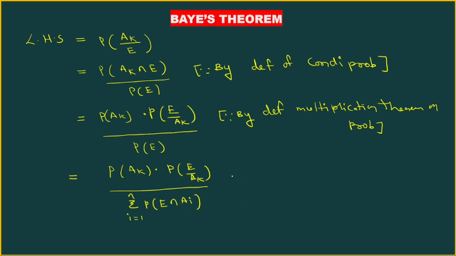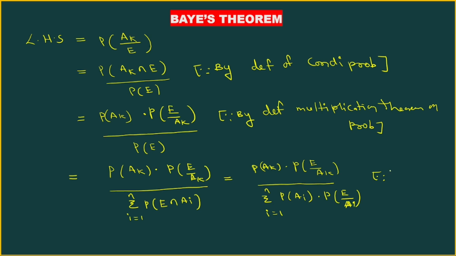Now this equals probability of Ak into P of E given Ak divided by sigma i equals 1 to n, and once again by the multiplication theorem on probability, this can be written as probability of Ai into probability of E given Ai. This is the RHS. That's all. LHS equals RHS.